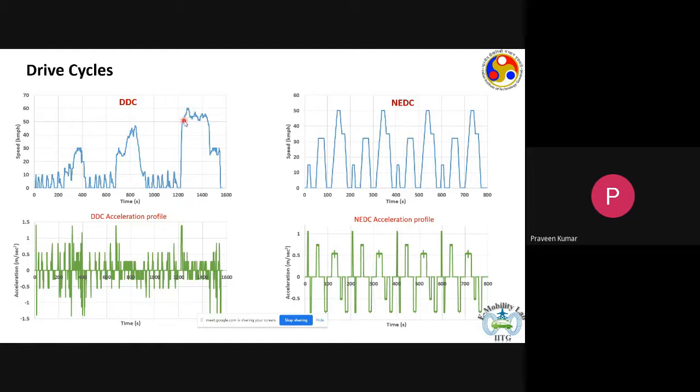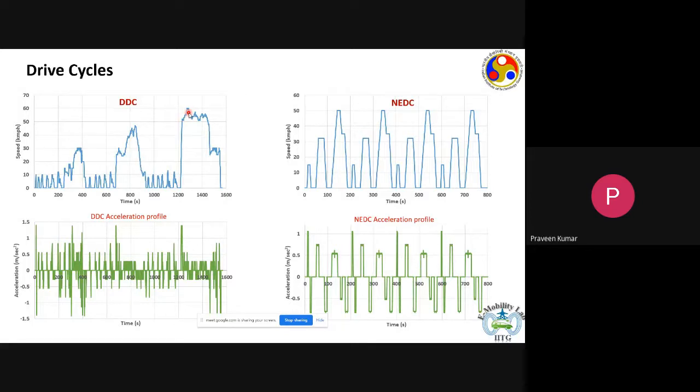Okay, so this is an acceleration at high speed. We don't have such a condition in NEDC, and the speed does not go beyond 50 kilometers per hour. Both the drive cycles represent city driving conditions, but very different styles of driving. Now, it is very important to pay attention to this part where we have an acceleration from 50 to 60